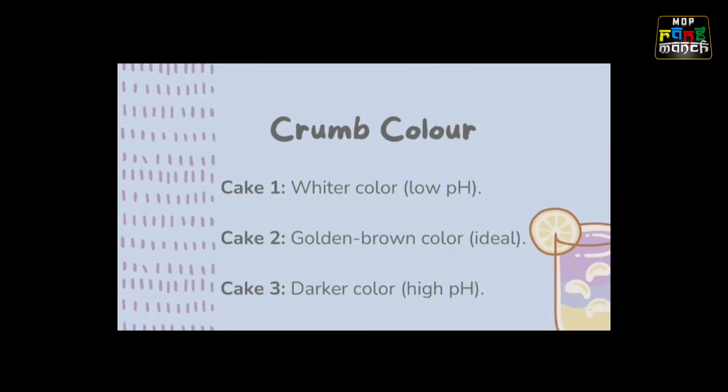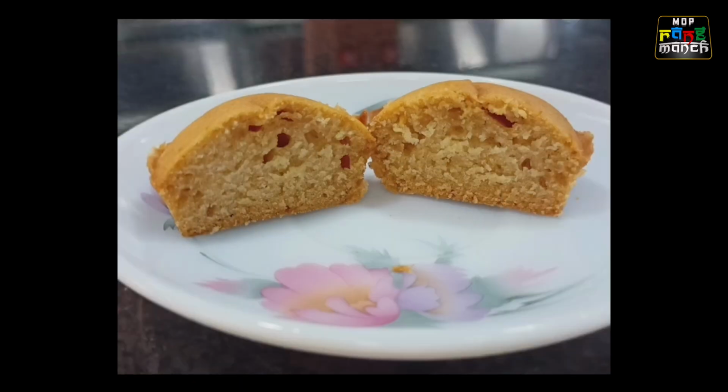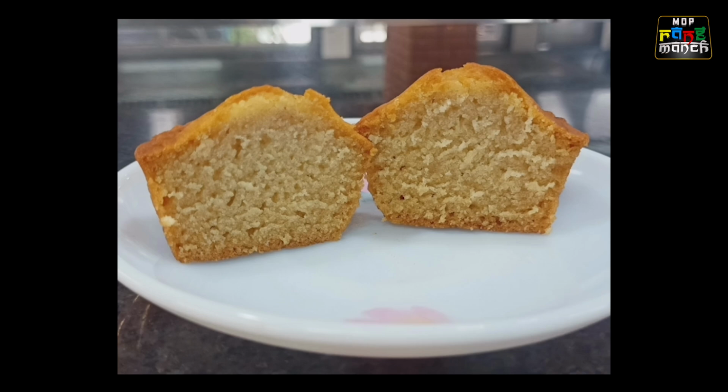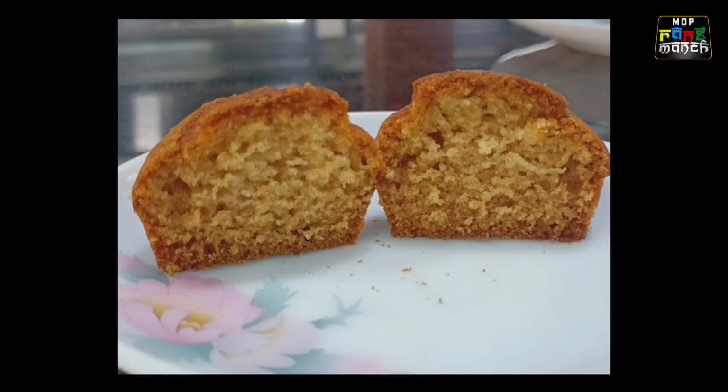The other aspect that visually shows the influence of leavening agents is the crumb color. The first cake has a white crumb color which has a low pH. In the second cake, it has a golden brown crumb color which has an ideal pH. In the third cake, it has a darker crumb color with high pH.